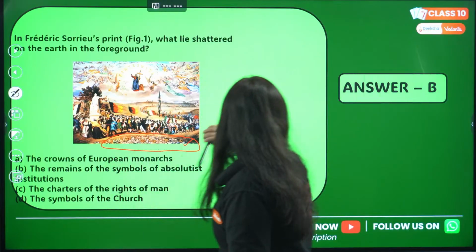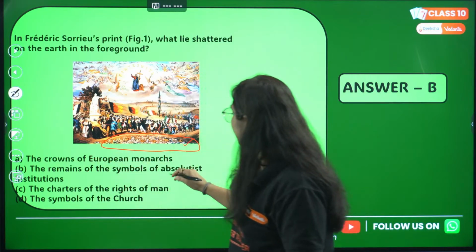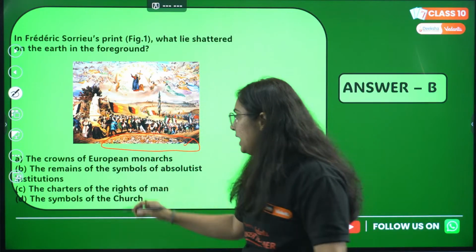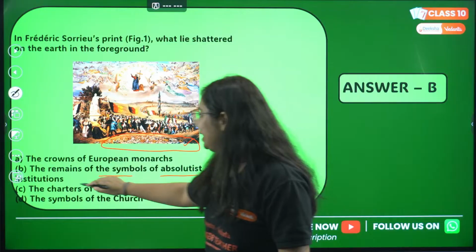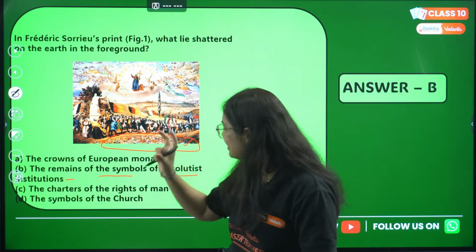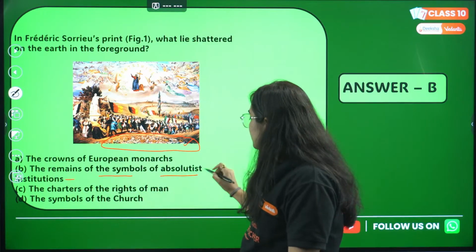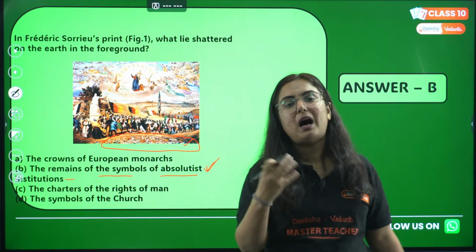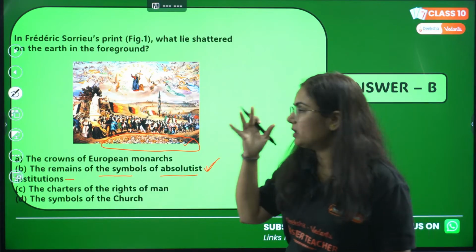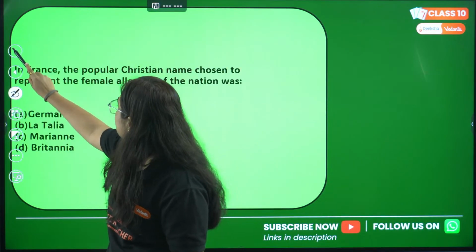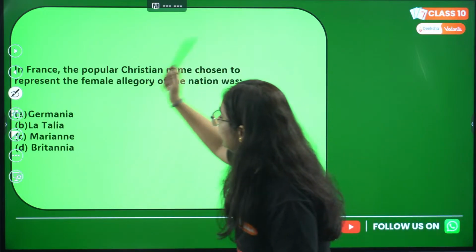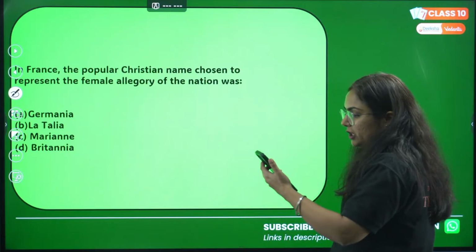let's check. The crown of European monarch, however, crowns are there, but not only the crowns are there. The remains of the symbol of absolute institution. Yes, you can see there are certain crowns, there are certain symbols which are shattered there. So yes, absolutism means when power lies in a single hand, in the hands of rulers. Yes, B is correct.